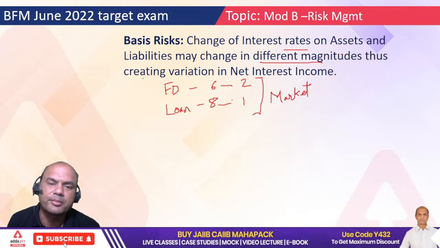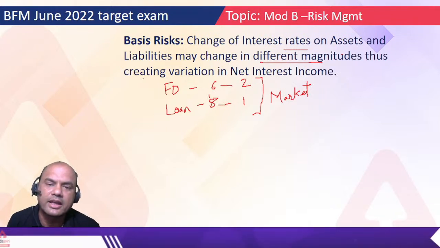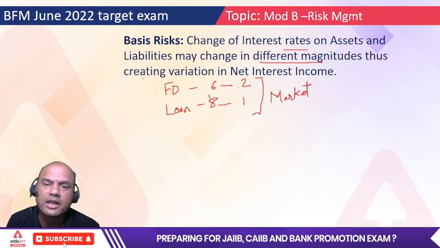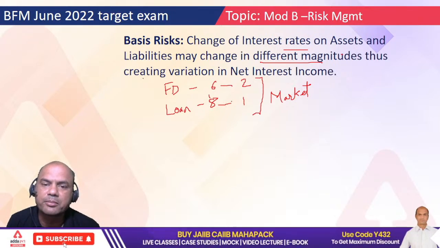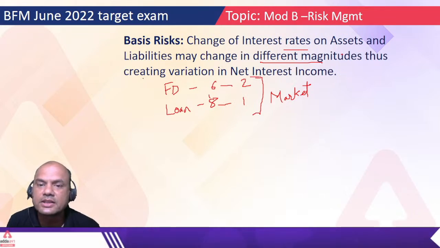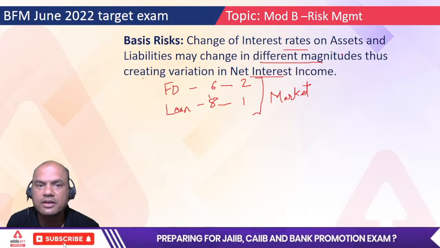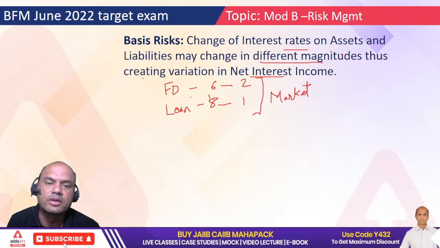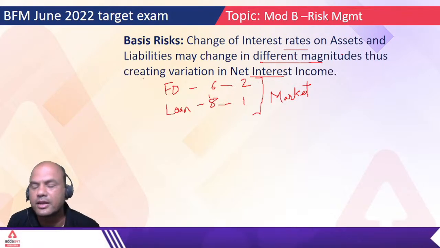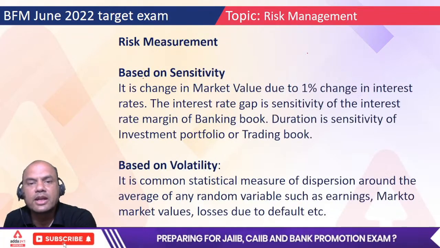So what has happened? Earlier I had an NIM of 2%. Now I am having an NIM of what? 6 plus 2 is 8, and 8 plus 1 is 9, so 1% only. Again, my net interest income is reduced. So this is known as the basis risk. When the FD and loan rates change in different magnitudes, that creates pressure on my NIM. So that was the types of risk.